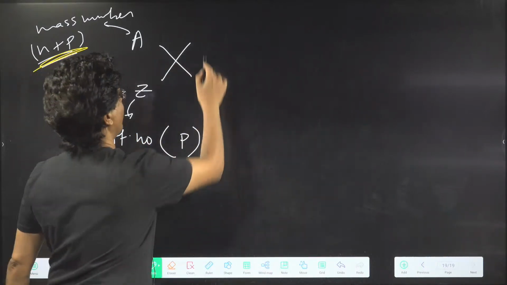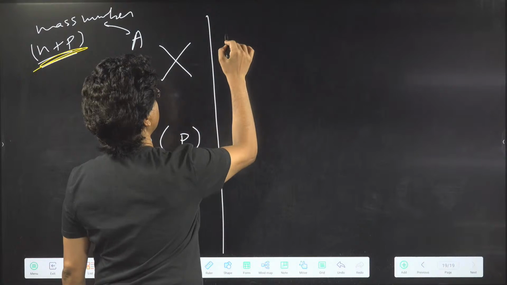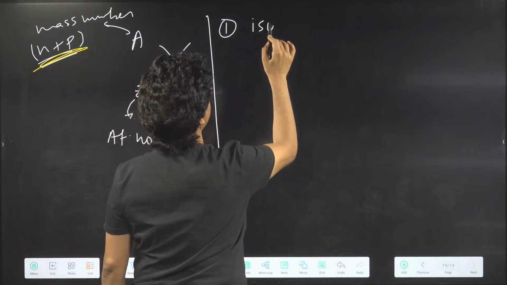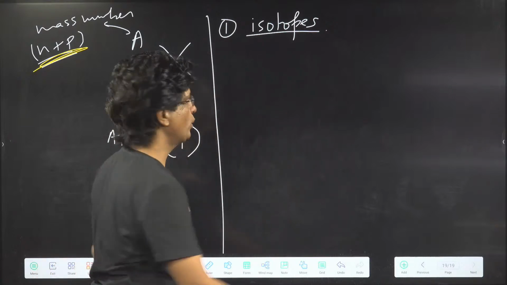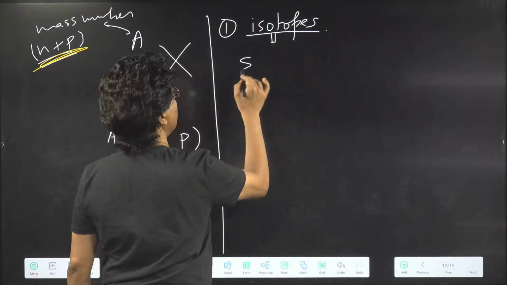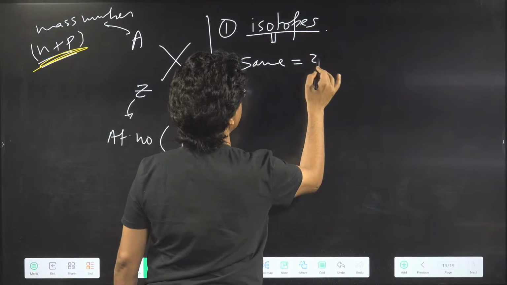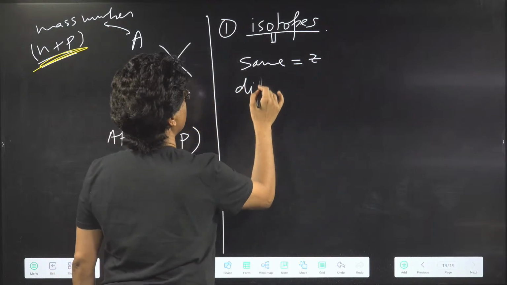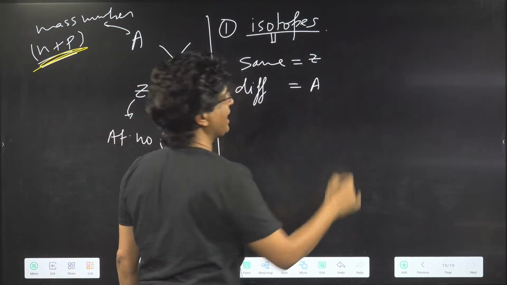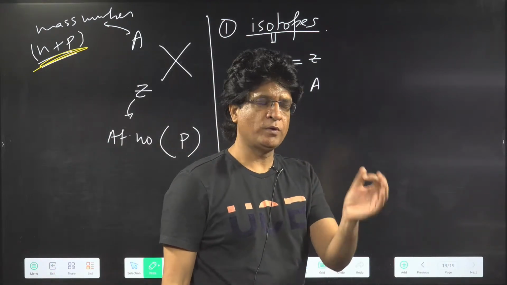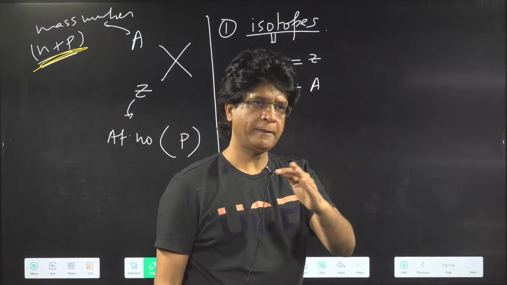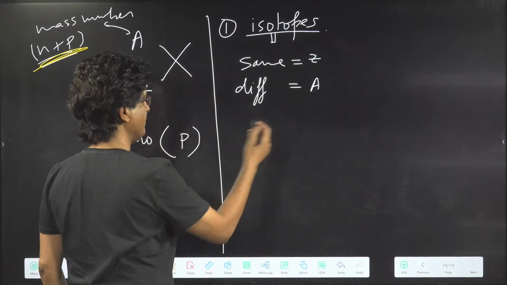Yes or no? Now come over here. First thing we'll discuss is isotopes. So what are isotopes? Isotopes have the same value of Z, but different value of mass number. They will give you options, and you have to pick up the right option. Okay, so let me give you some examples.